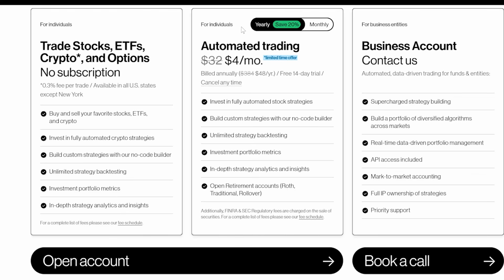I'd love to see Composer open this up to more brokerages, allow integrations with the broker you're already using, but unfortunately their business model is based on being the brokerage for these trades. All that said, I think Composer is a very interesting platform for anyone looking to get into automated trading. It's completely free to sign up and start using the platform to create your own automated strategies, so I definitely recommend signing up, giving it a try, and seeing if it's right for you.